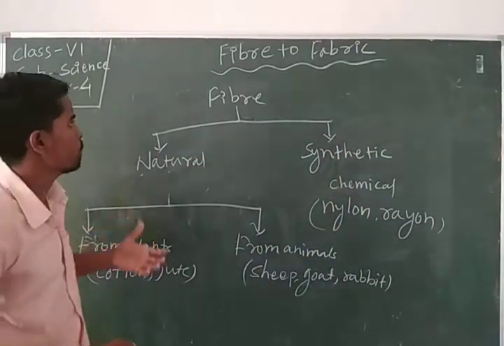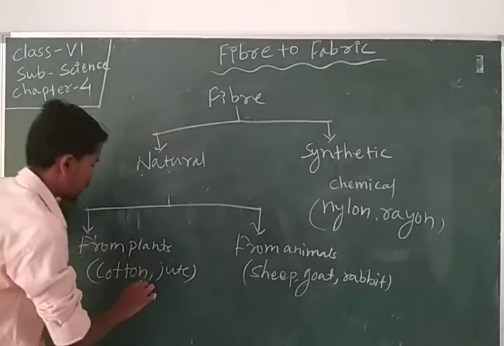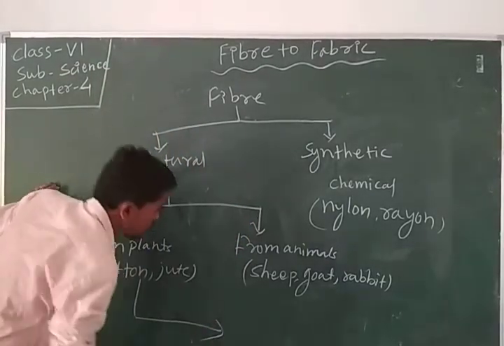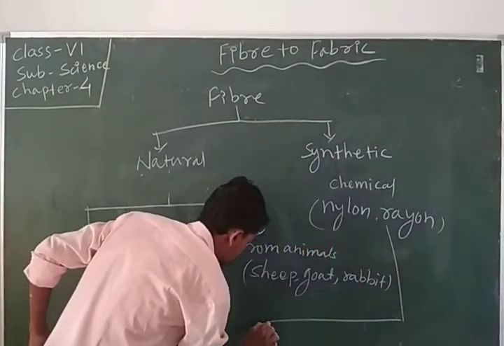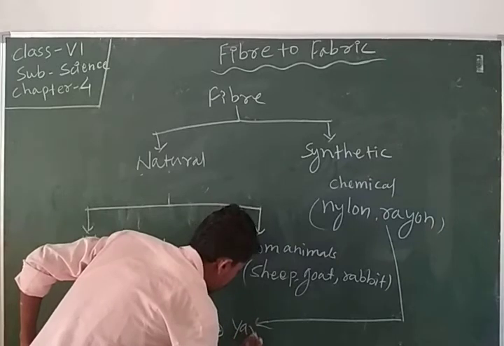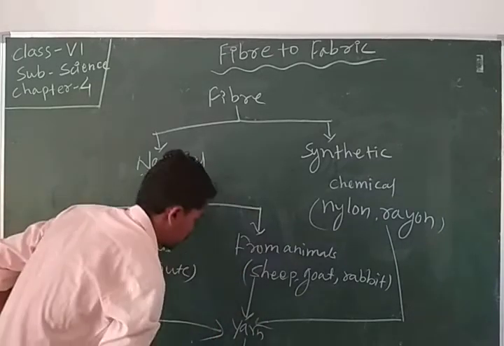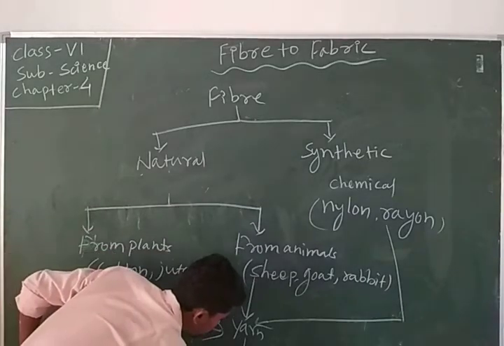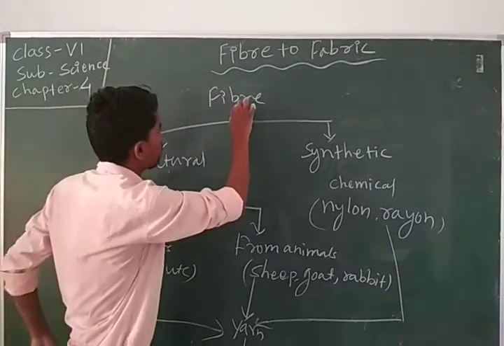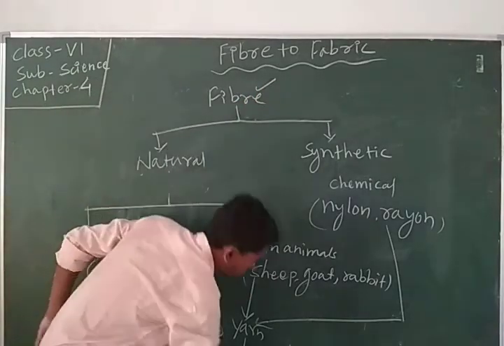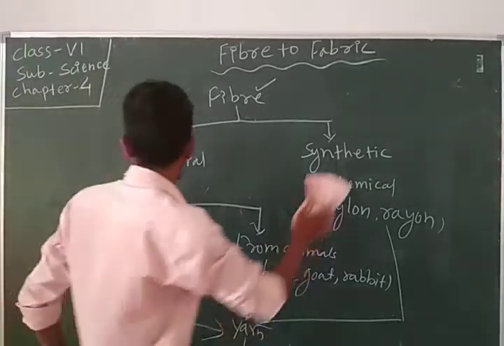Okay, so how do we get fiber to fabric? All these fibers are spun into yarn, and from the yarn we get fabric. So this is the natural and scientific process.